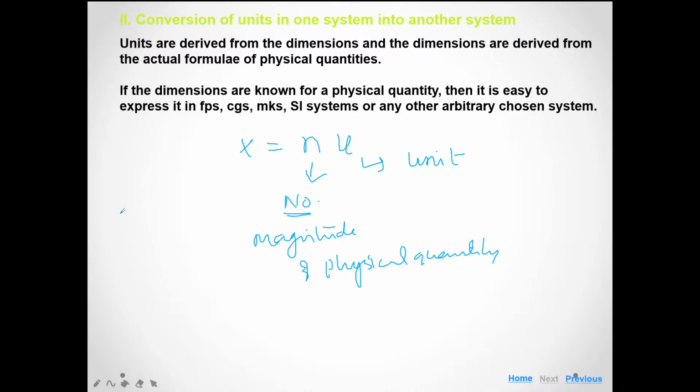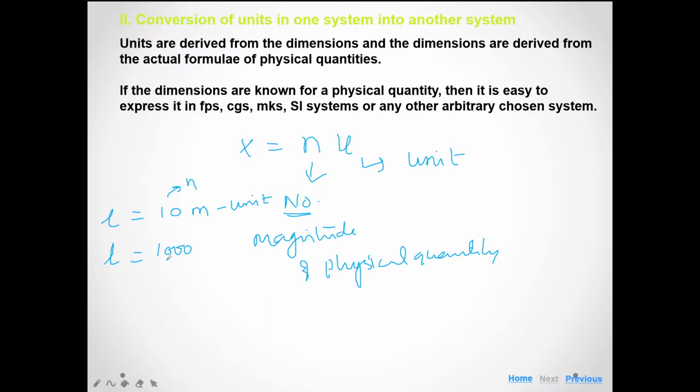Now if you want to convert that meter into centimeter, we can say that 10 meter is equal to 1000 centimeter. So it means that when the unit is changed, the number is automatically changed. So we can write it as n1 u1 is equal to n2 u2.